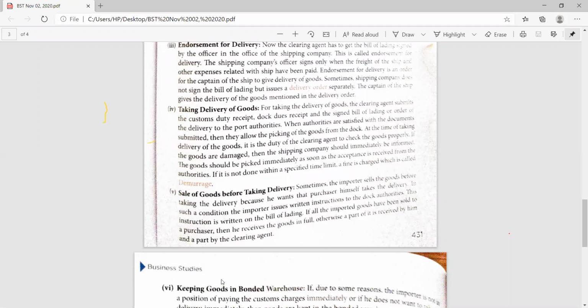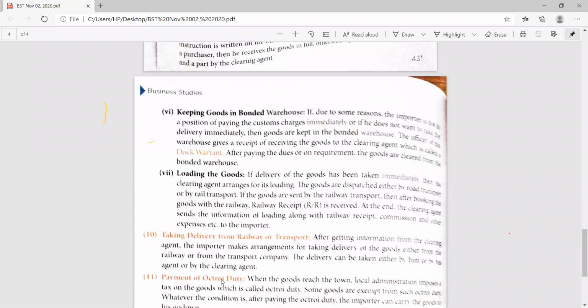And keeping the goods in bond. Bonded means there are godowns in the port area, and sometimes the goods can be kept there. Here one term is there, the dock warrant. It should be very much clear to you. The officer of the warehouse gives a receipt of receiving the goods to the clearing agent, which is called the dock warrant.